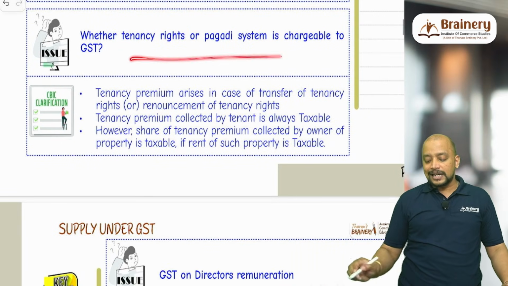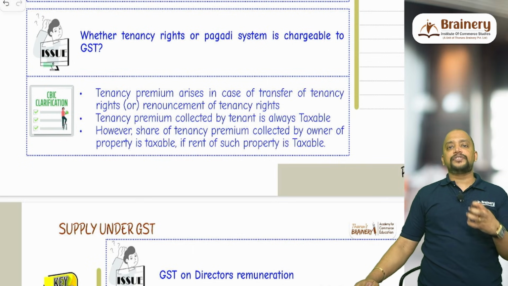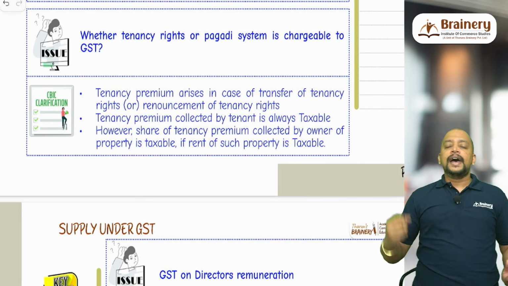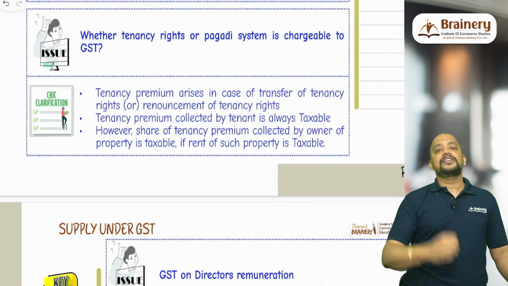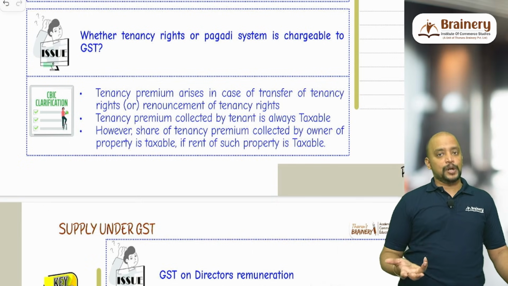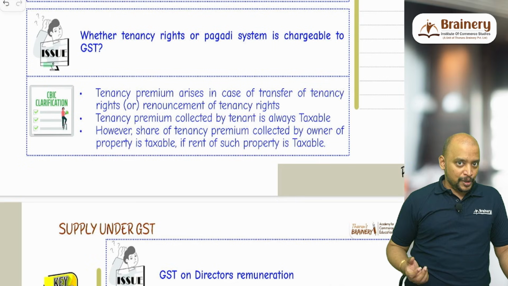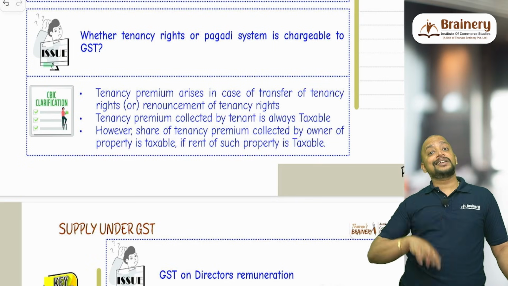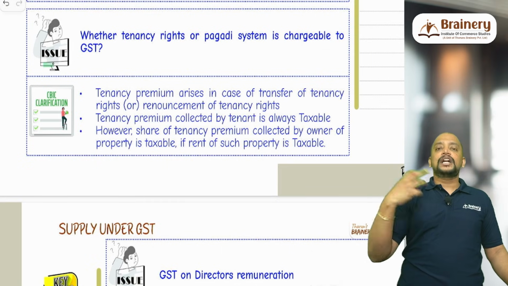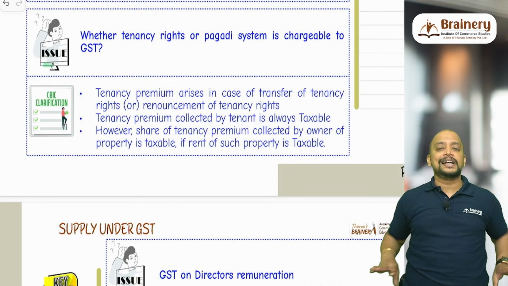Then tenancy rights or pagadi system. Tenancy right refers to the right of tenancy, wherein if I take a property on rent, I am having the tenancy right for say 3 years or 4 years, which means the owner cannot ask me to vacate the property, so I will also not vacate the property. Now this tenancy right, I can transfer it to another tenant. When I transfer it to another tenant, I will receive a premium. So that particular tenancy premium is always taxable in my hands.